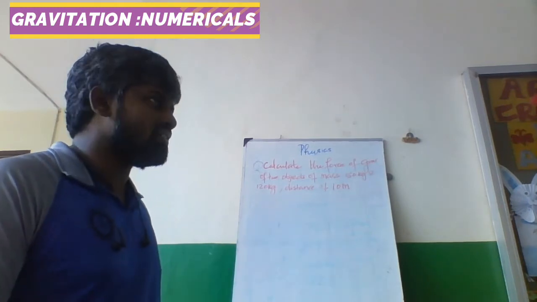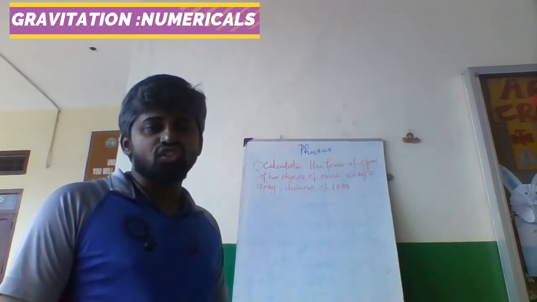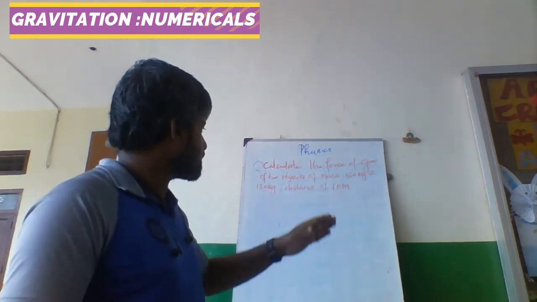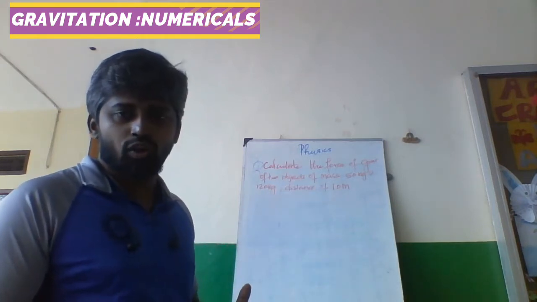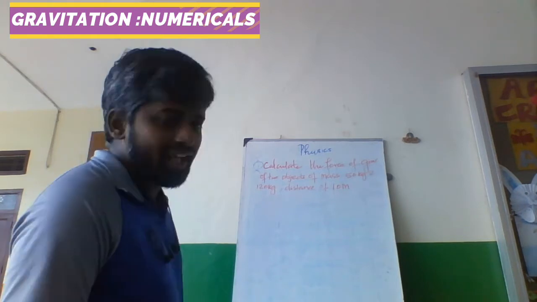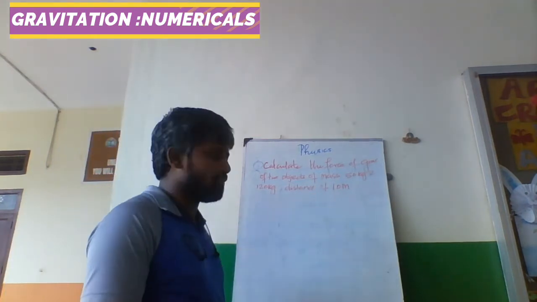This is one of the basic problems that we are going to see today. Calculate the force of gravitation between two objects of mass 50 kilogram and 100 kilogram when they are kept at a distance of 10 meter apart. Very easy problem.